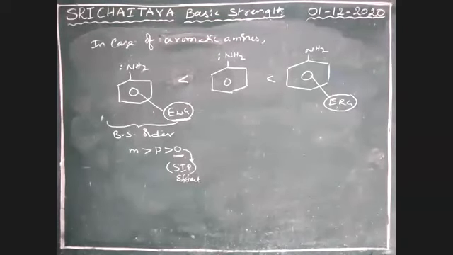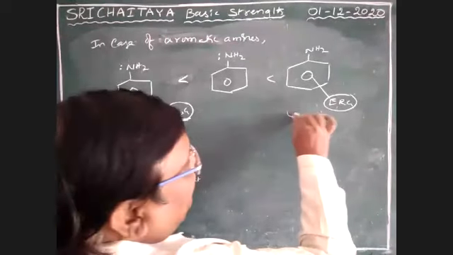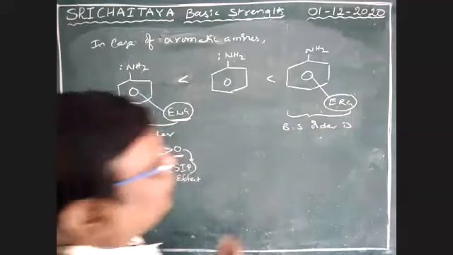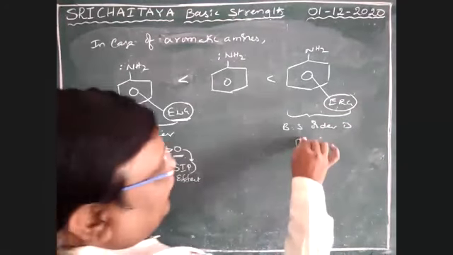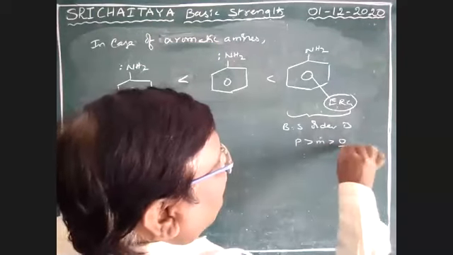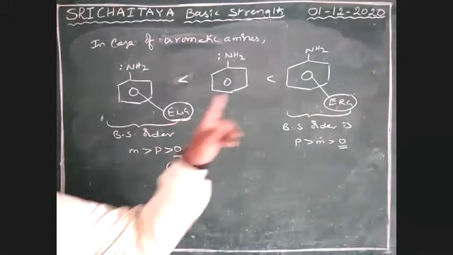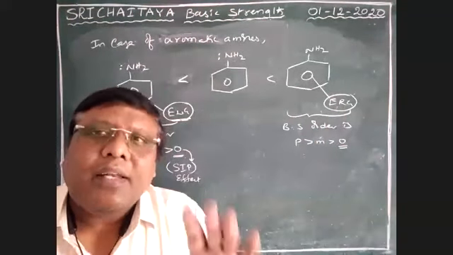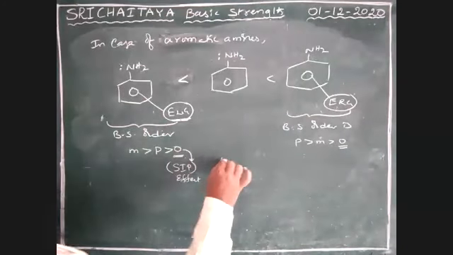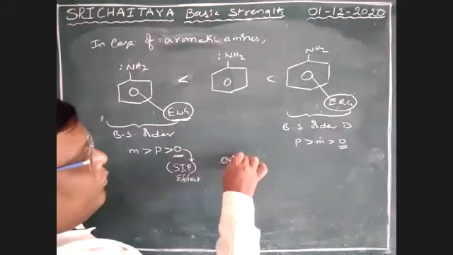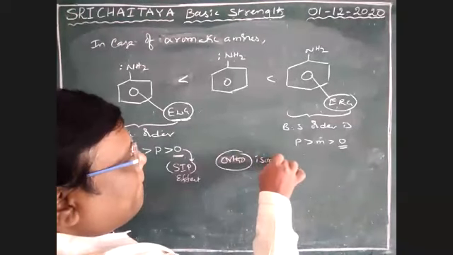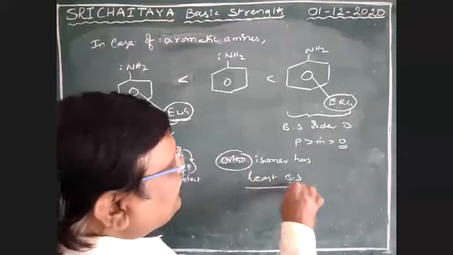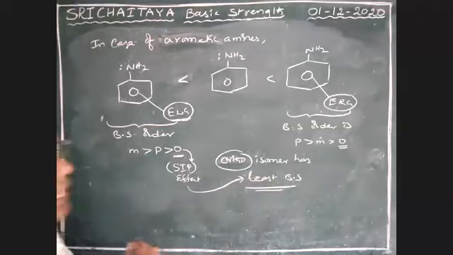SIP effect. Next, here the basic strength order is para greater than meta greater than ortho. Therefore, whatever the electron withdrawing group or electron releasing group attached to the benzene aromatic ring, the ortho isomer has the least basic nature. Why? Because of the SIP effect.